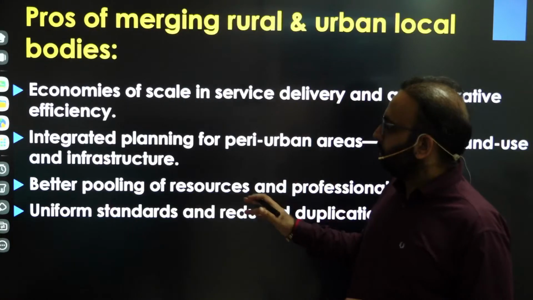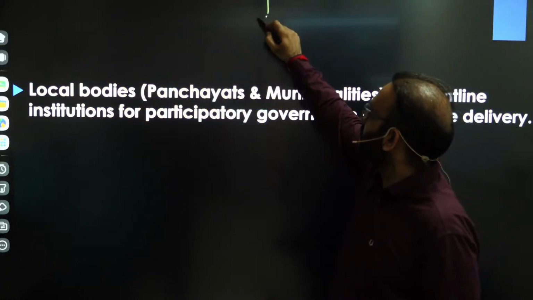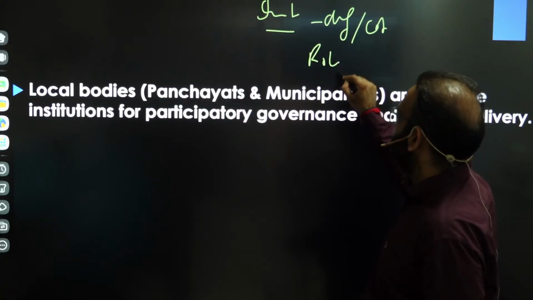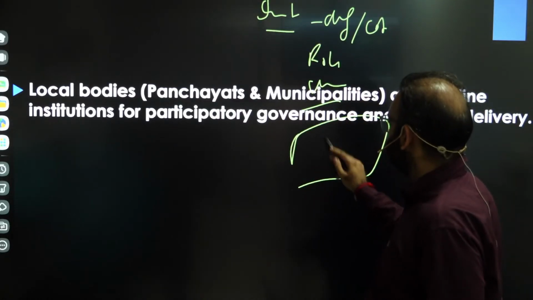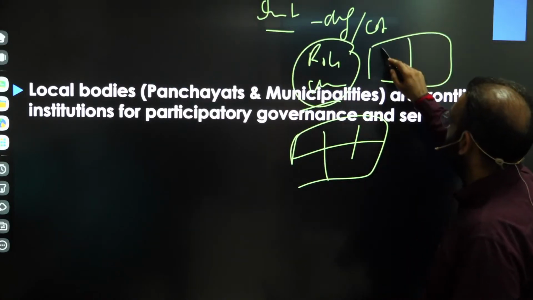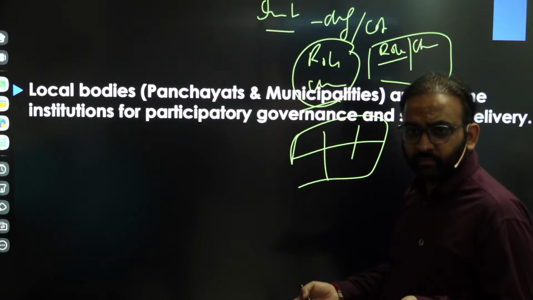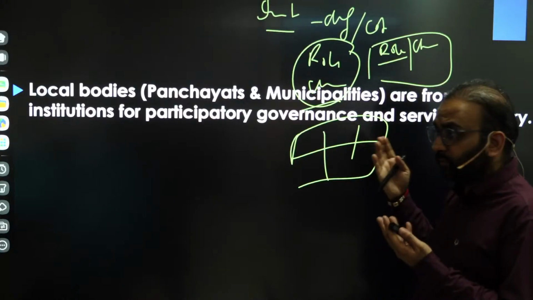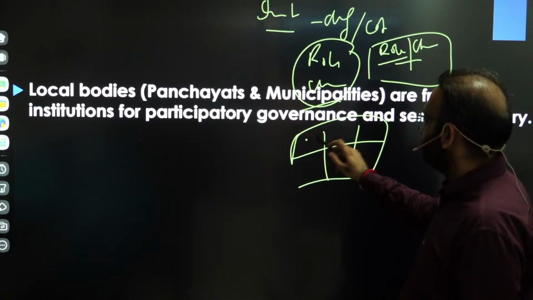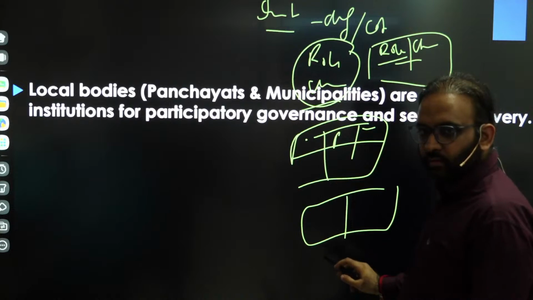You get the point? Whatever we were discussing, first the introduction, suppose a definition or constitutional articles, then the role, then challenges, then a table. Even for this role and challenges, you can draw a table: here role, here challenges, because you will get just 2 pages for this question, and it is a very large, very lengthy question. So again here a table, then here a table on merger, pros and cons. Then a suggestion, a conclusion.